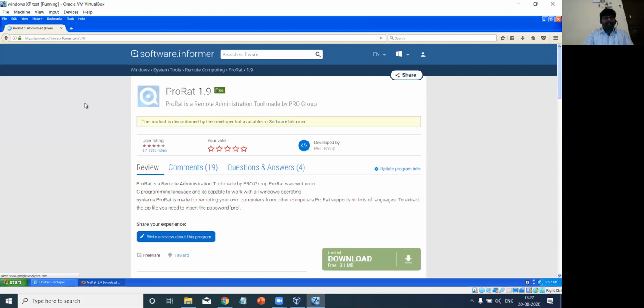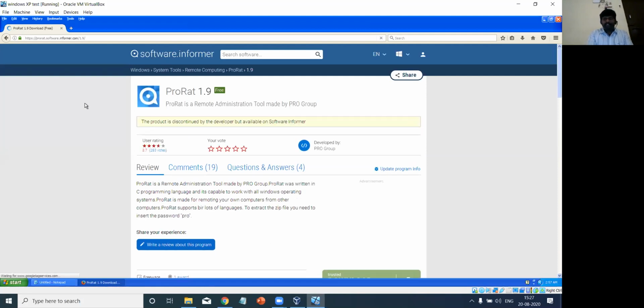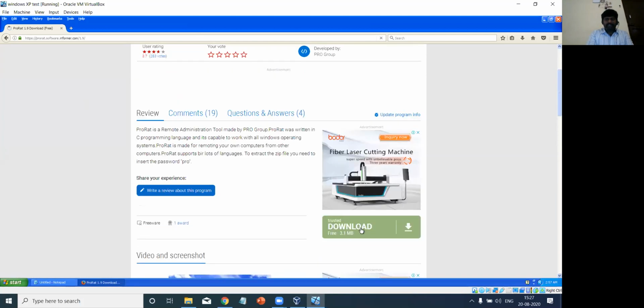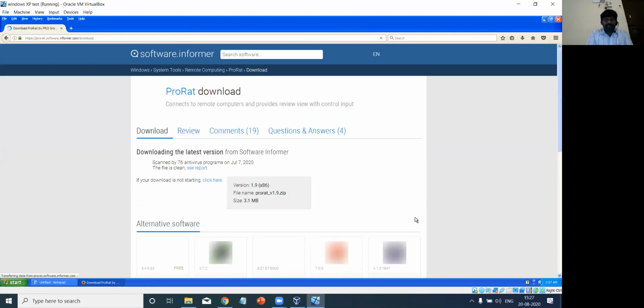The download page looks like this. If you scroll down, you will find a download option of 3.1 MB. You can just click download, and it will get downloaded.